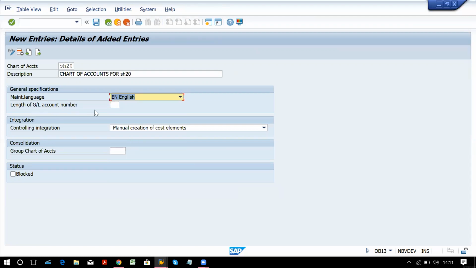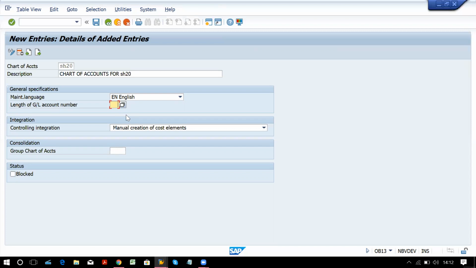Length of GL account number. Whenever we create GL accounts in SAP, we have to give some number to it. So how many digits should be there for that particular GL account? That length of the GL account number we have to give.